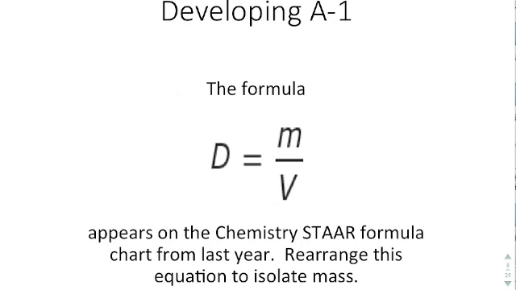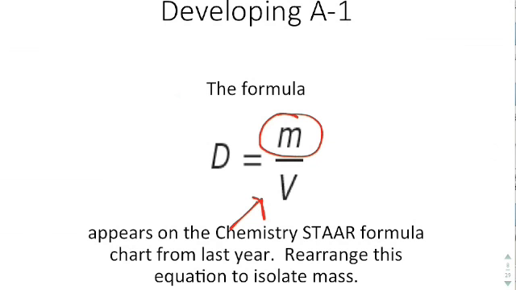Now this is a formula that was on the chemistry STAR exam. You should be able to rearrange it to isolate mass. So we want to circle our variable of interest and say, okay, that's really what I want. In order to get rid of everything else, I've got a V on the bottom. So you always have to choose the opposite function.